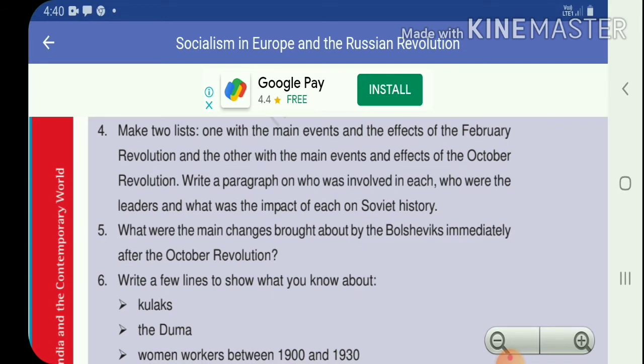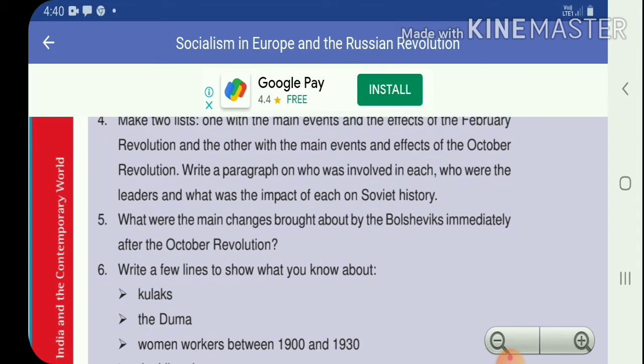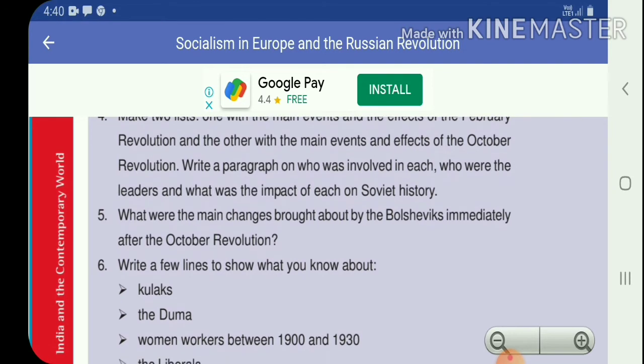And now the third point. The number of trade unions increased. And now the fourth point. In industrial areas, factory committees were formed to question the way industrialists ran their factories.